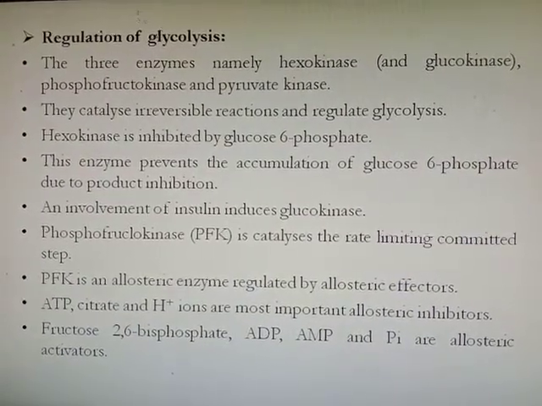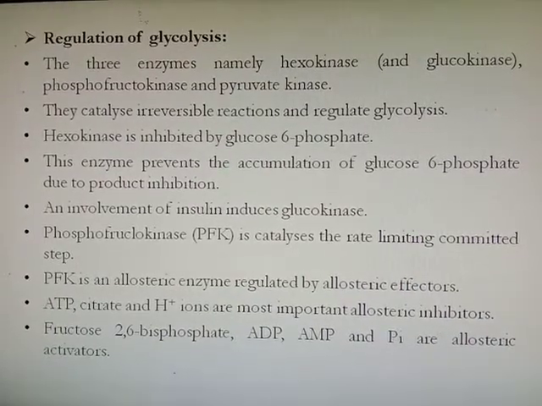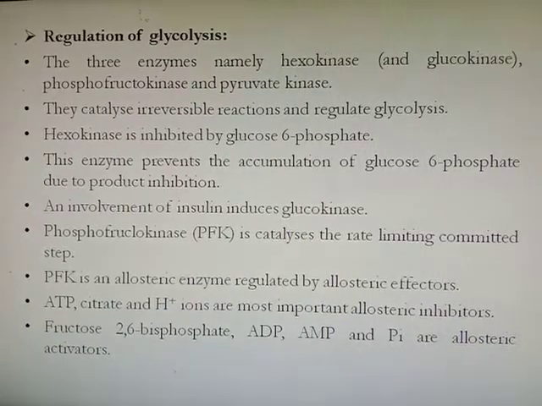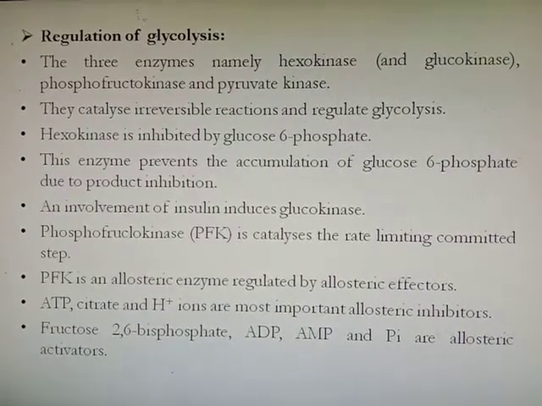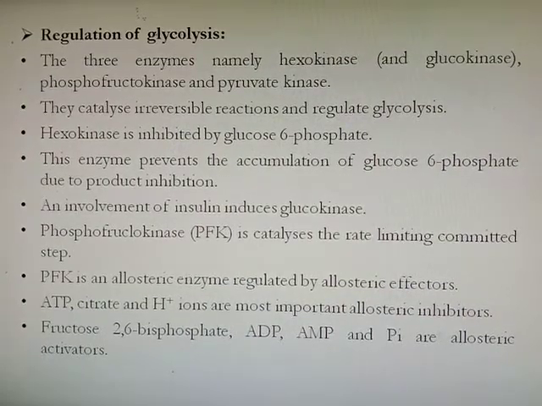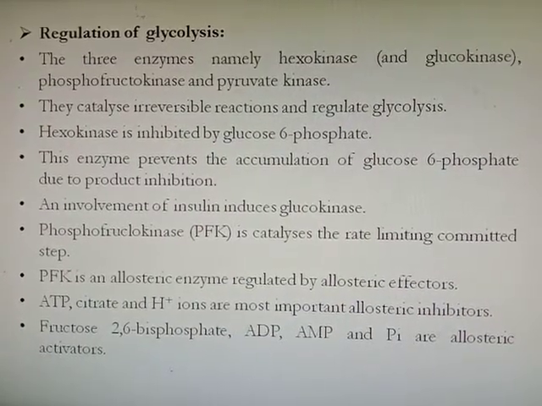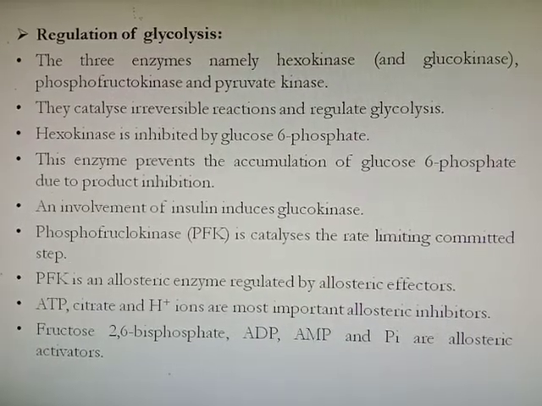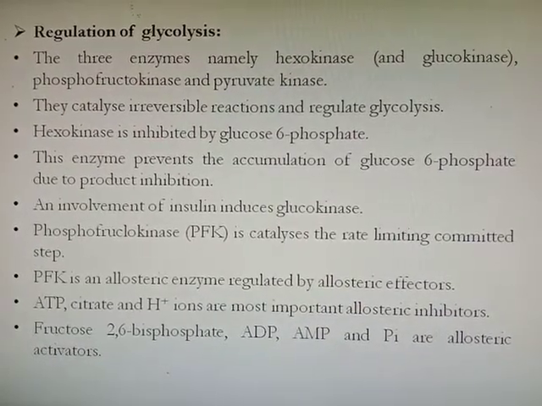When more glucose is converted into glucose 6-phosphate, this glucose 6-phosphate itself inhibits the enzyme hexokinase and prevents further synthesis of glucose 6-phosphate. This prevents the accumulation of glucose 6-phosphate due to product inhibition. And insulin also induces glucokinase, which promotes glycolysis.